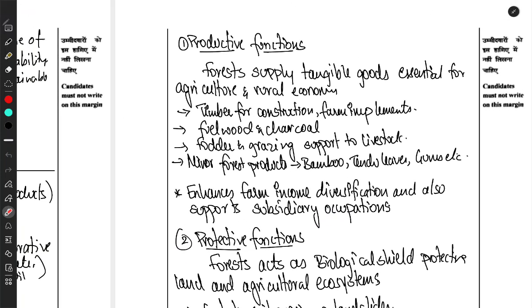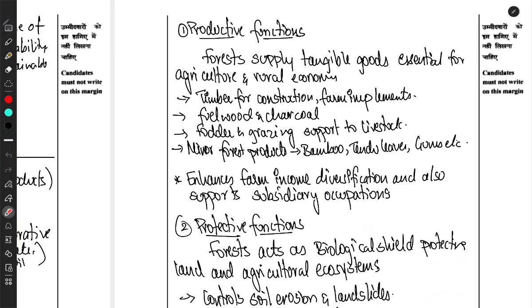Number 1, productive function. When writing the answer, don't just directly mention productive functions; also describe it briefly in one or two lines. Forests supply tangible goods essential for agriculture and the rural economy. For example, timber for construction and farm implements, fuel wood and charcoal, which are major sources of fuel in rural livelihoods, fodder and grazing support to livestock, and minor forest produce like bamboo, tendu leaves, gums and resins. It enhances farm income diversification and also supports subsidiary occupations. So these are the productive functions.